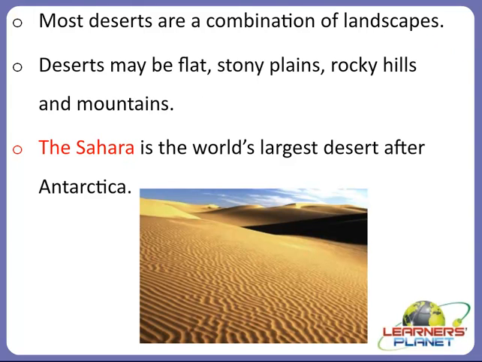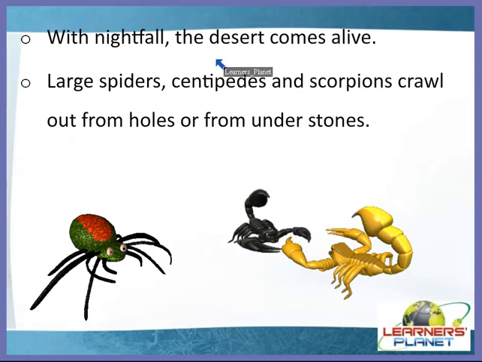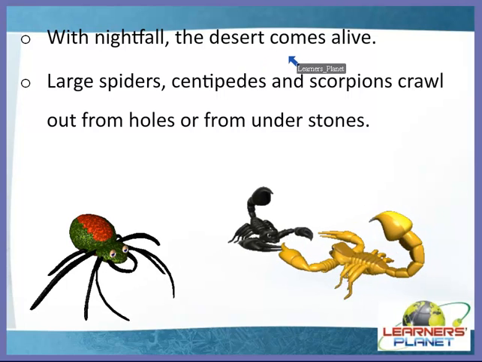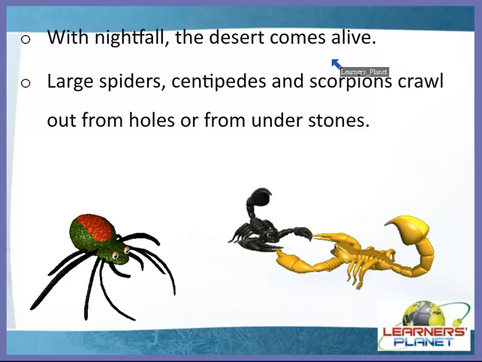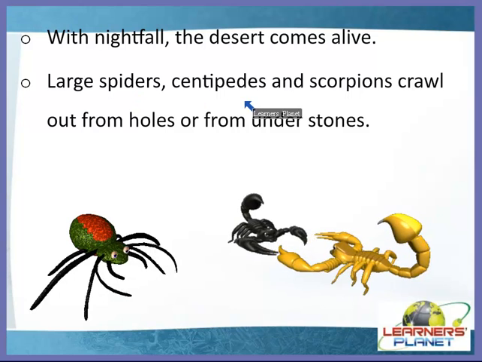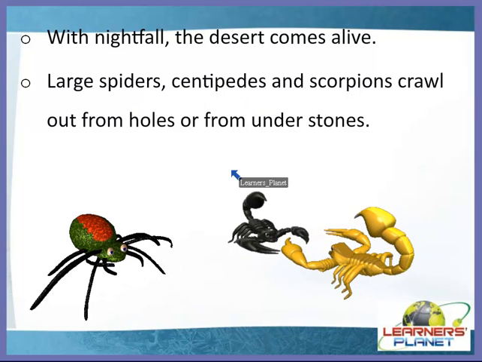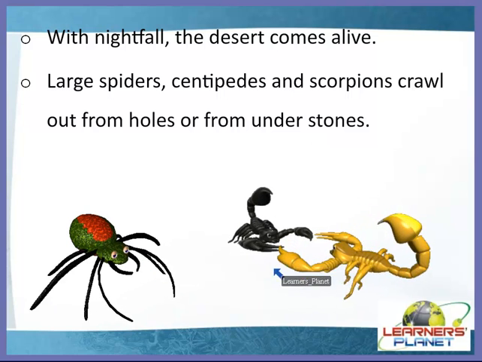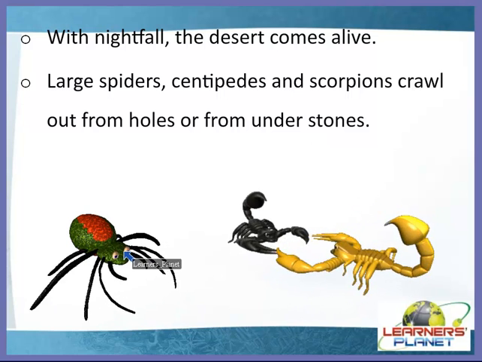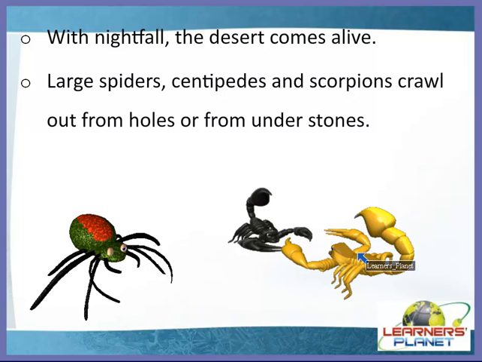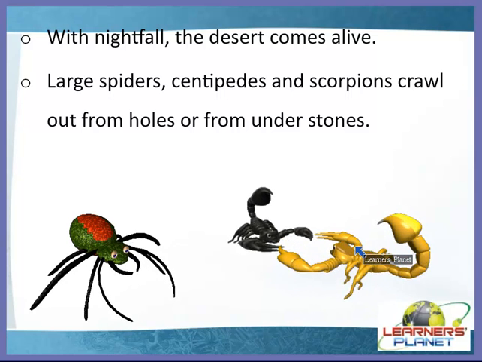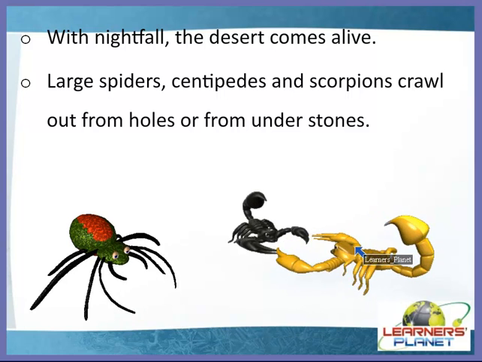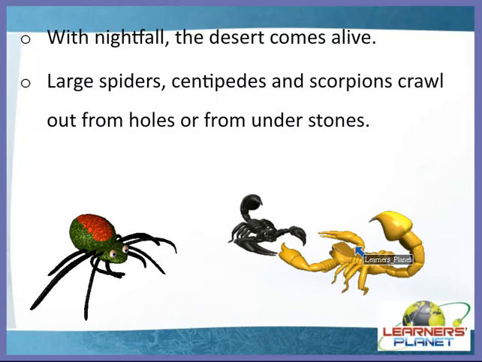So let's have a look at some of the animals which can survive in this kind of region. With nightfall, the desert comes alive. Large spiders, centipedes and scorpions crawl out from the holes or from under stones. As you can see in this picture, this is the spider and this is the scorpion, right? So they crawl from the holes or from under stones. These are some of the desert animals.